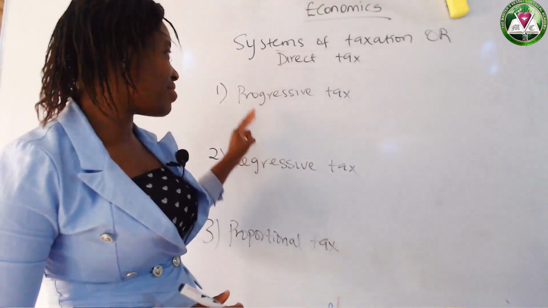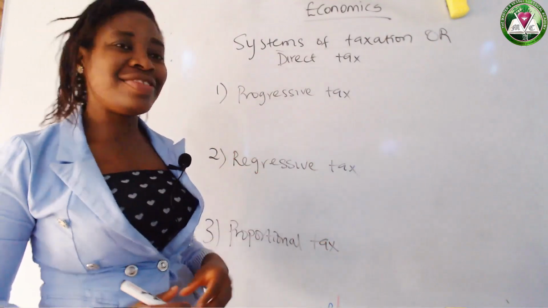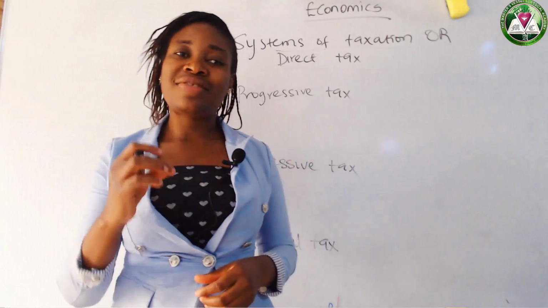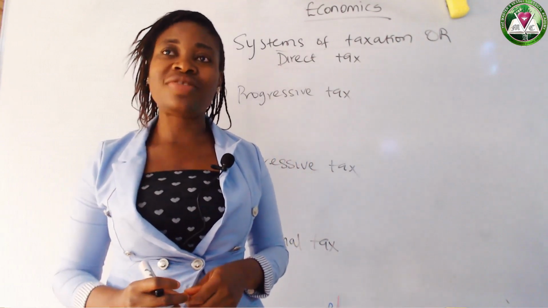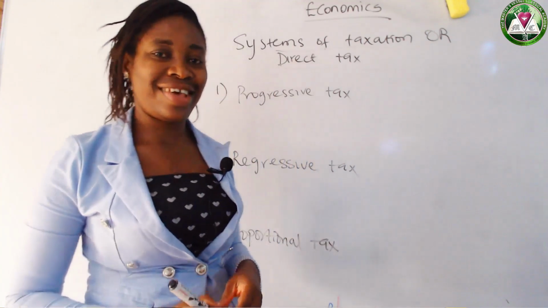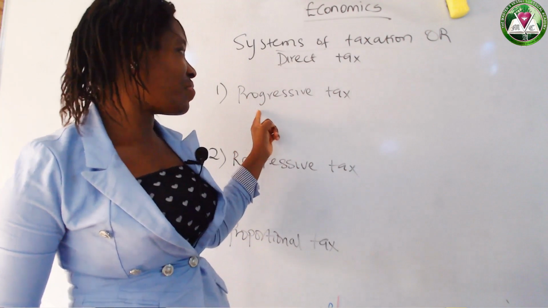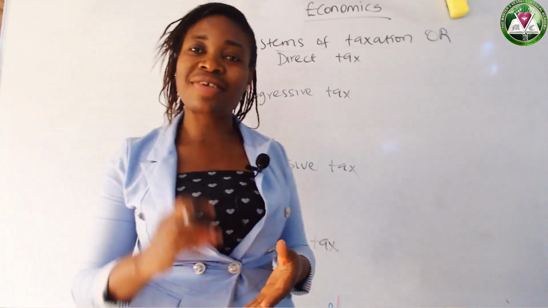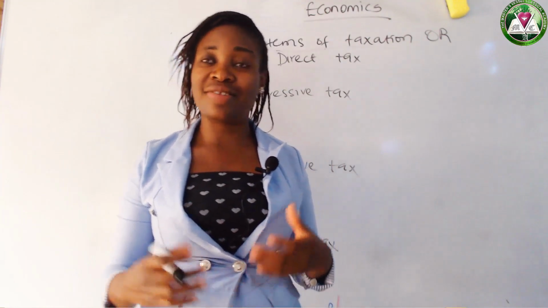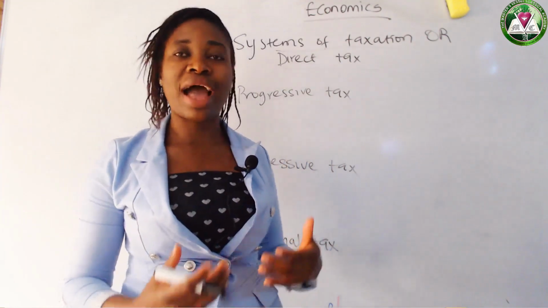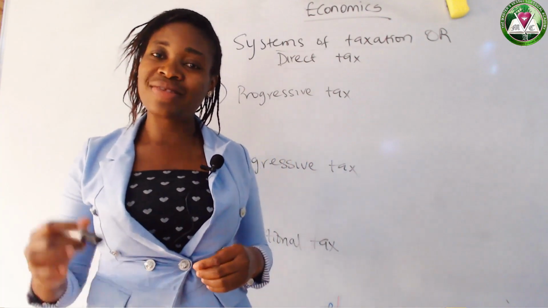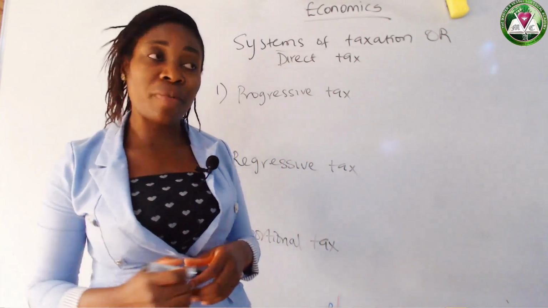So progressive tax is the system of taxation in which the tax rate increases as the tax base increases. That is, the amount you pay as tax increases as your income increases.